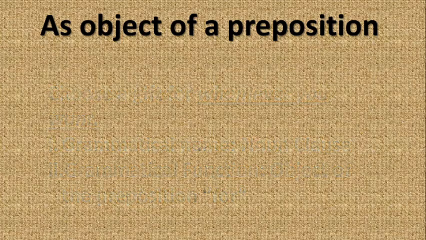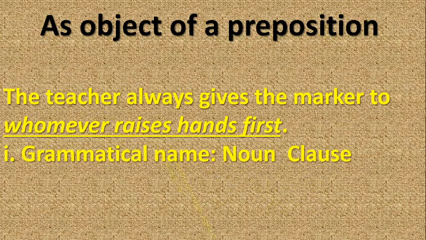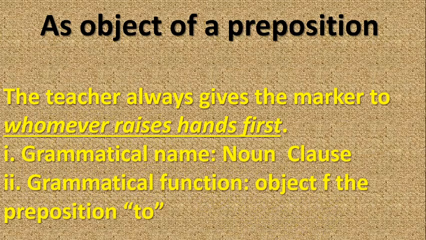Let's see if we can take further examples. We have: the teacher always gives the marker to whomever raises hands first. Who does the teacher give the marker to? Whomever raises hand first. So we say this is object of the preposition to, and once it serves as object of preposition to, automatically it is a noun clause. I guess that is okay.